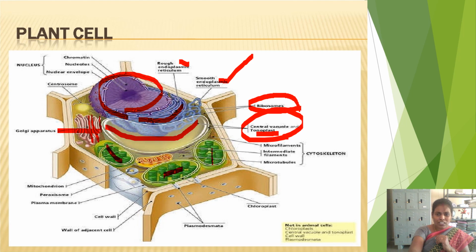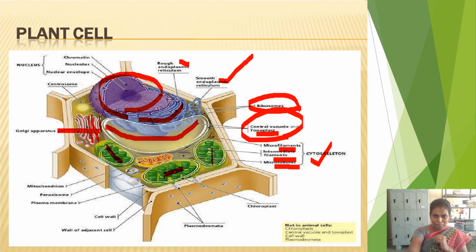As I told you in the animal cell cytoskeleton, here also so many fiber-like structures, microfilaments, intermediate filaments, and microtubules, are spread throughout the cytoplasm, which gives support and turgidity to the cell. These come under the cytoskeleton.